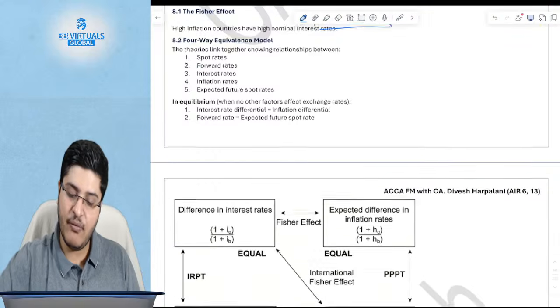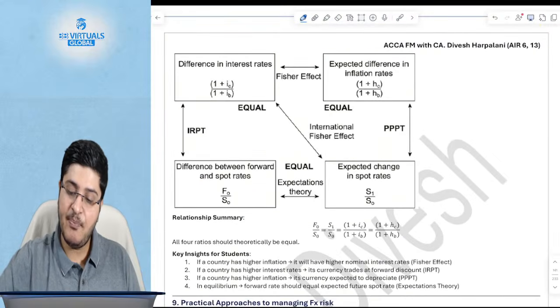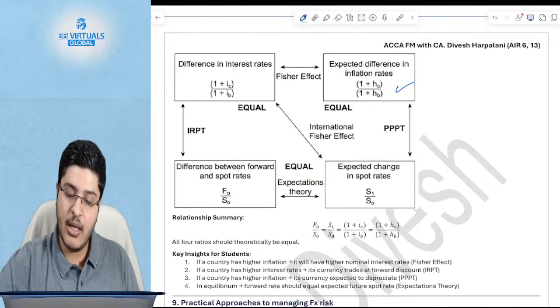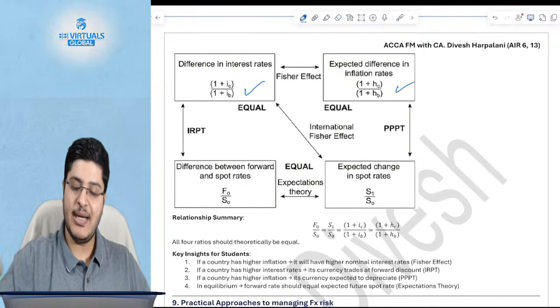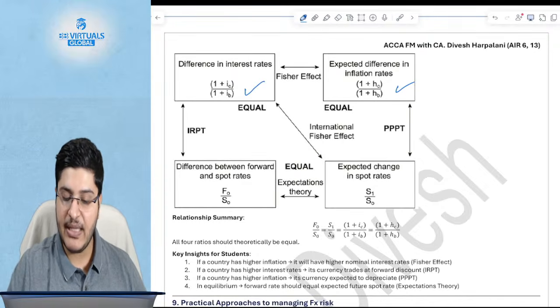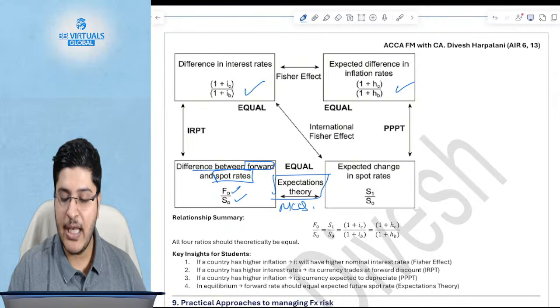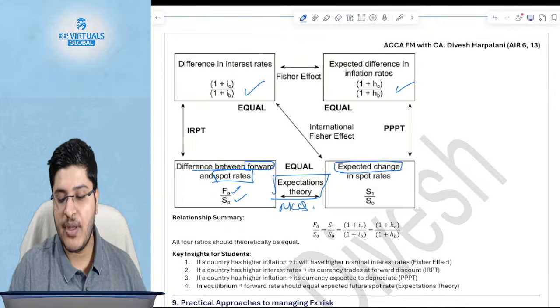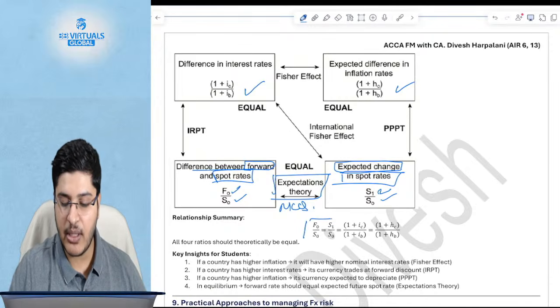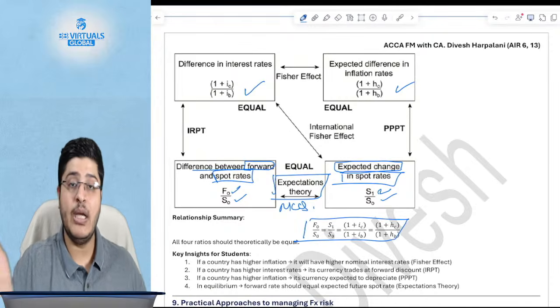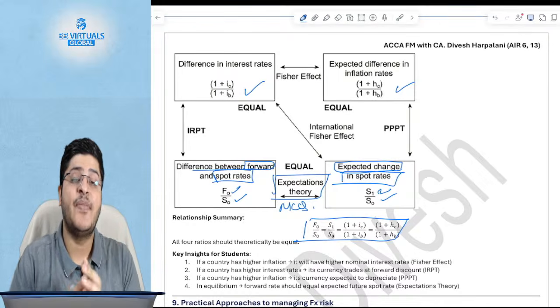They are saying there's a four-way equivalence theory, which includes the purchasing power parity theory and the interest rate parity theory. So effectively, the expectation theory, and this is an important point from an MCQ perspective, could be asked. Expectation theory says that the difference between forward and spot rates, F0 upon S0, is equal to the equivalent change in the spot rates, S1 divided by S0. So they have equated the purchasing power parity theory and the IRPT equation.